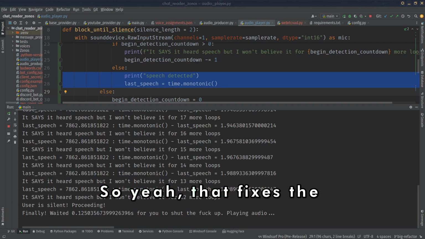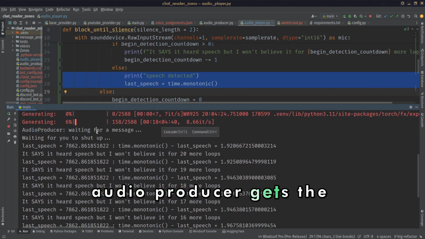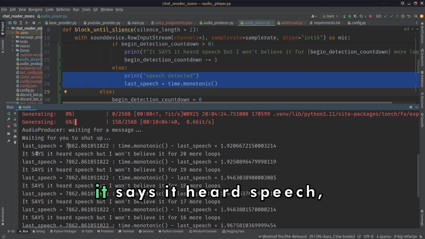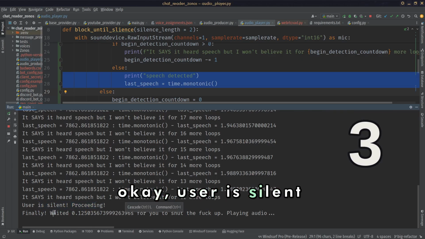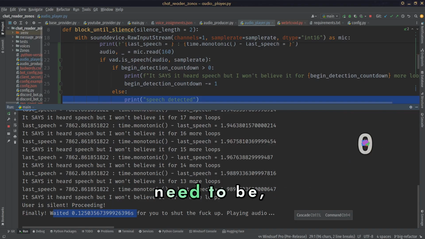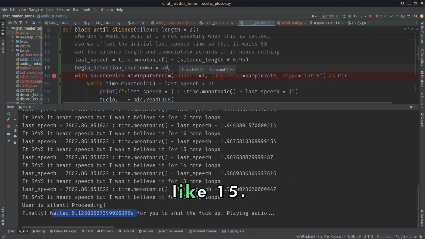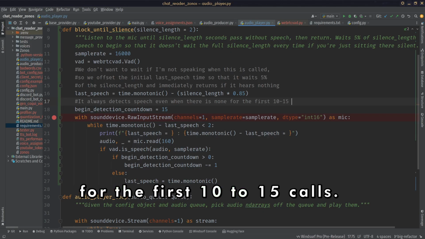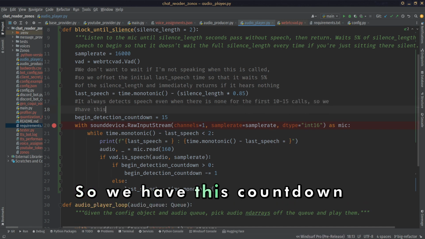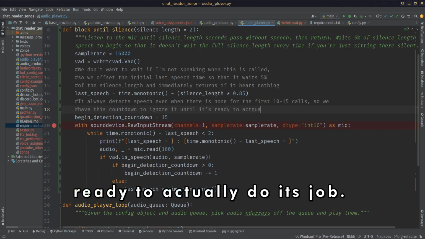Okay, that time it actually worked. Okay, cool. So yeah, that fixes the initialization issues, because the audio producer gets the message, waits for me to shut up, says it heard speech, but I won't believe it. And then it says, okay, user is silent, proceeding. It doesn't even need to be 20, it can probably just be 15. I'd make it 15. It always detects speech even when there is none for the first 10 to 15 calls, so we have this countdown to ignore until it's ready to actually do its job.